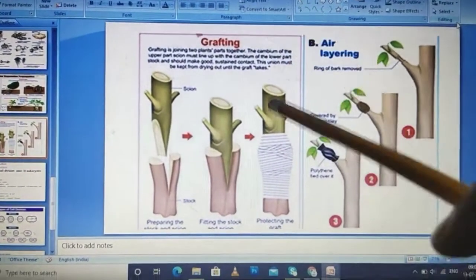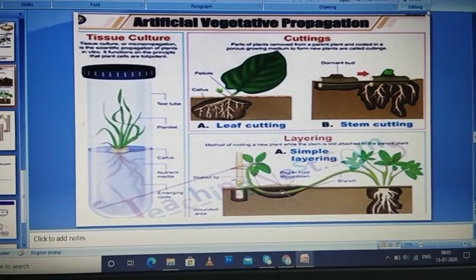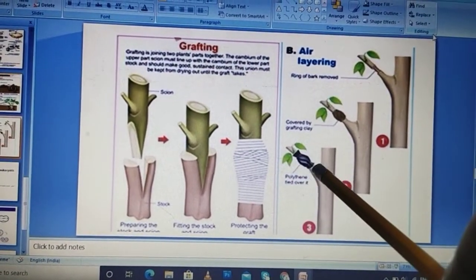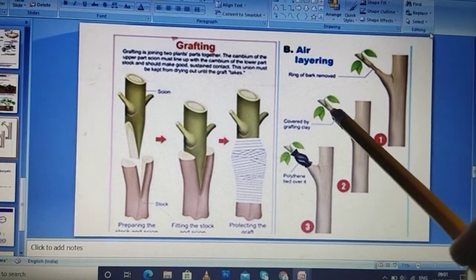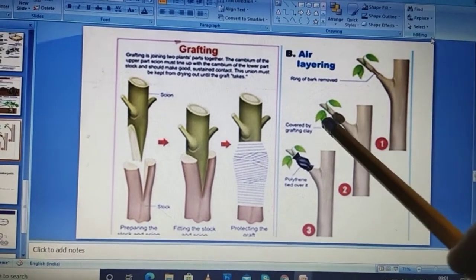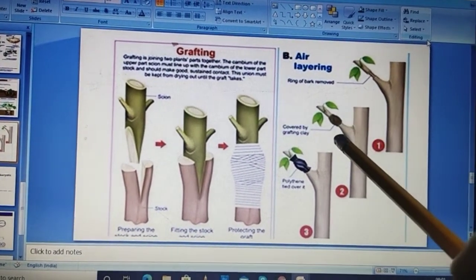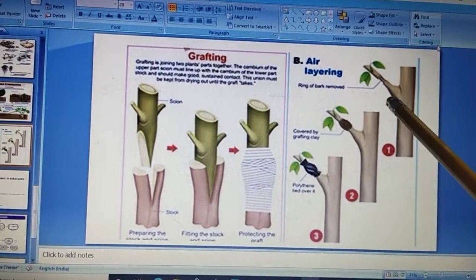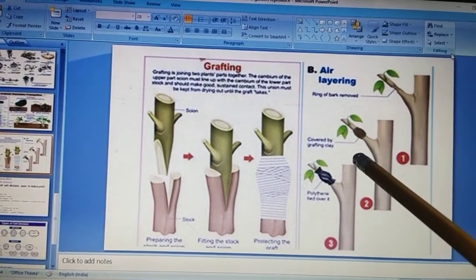This is grafting. Now, the layering we started earlier was simple layering. We have air layering too. In air layering, the stem is covered with soil and some humus content, and it is wrapped. After it develops roots, it is cut from the main parent and then buried into the soil. This is how they produce new organisms or new plants.